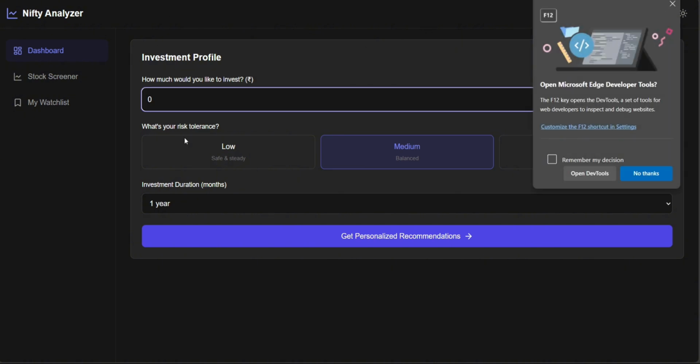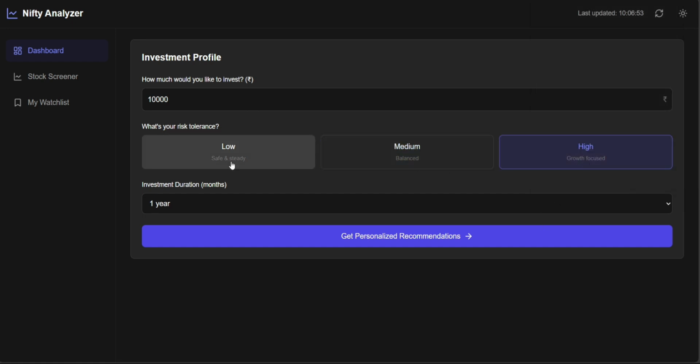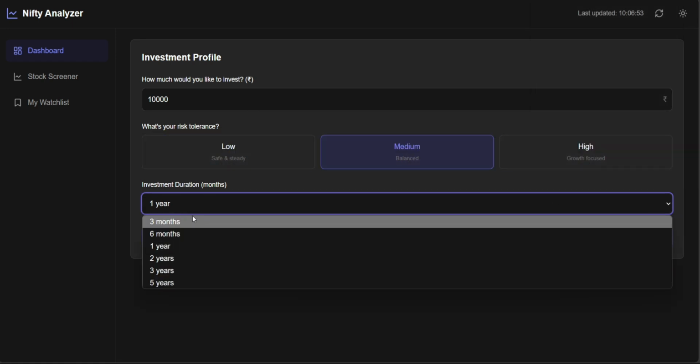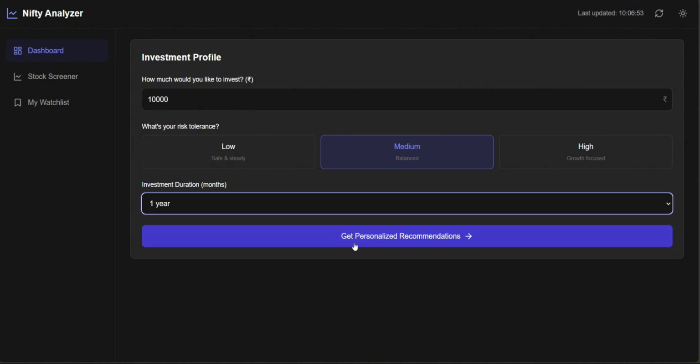This is our first landing page, in which it asks for the amount you want to invest. Let's suppose we want to invest 10,000 rupees from the start. Then it will ask what your risk tolerance is: low, medium, or high. We'll go with medium. Then it will ask for the investment duration. We'll go for 1 year. Then we click on get personalized recommendations.